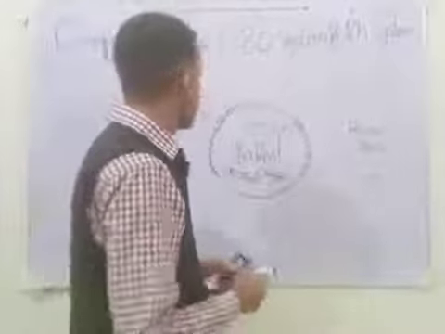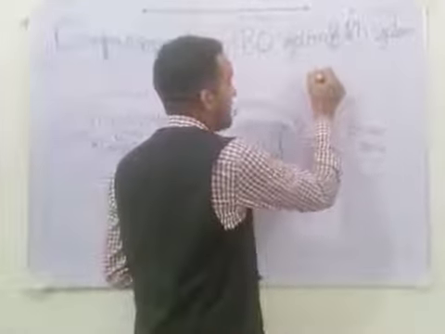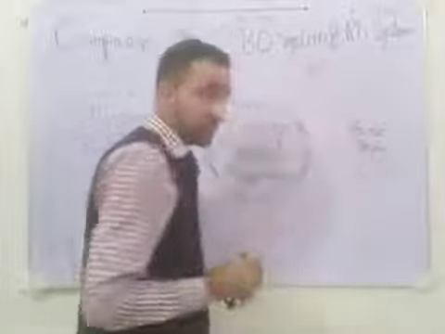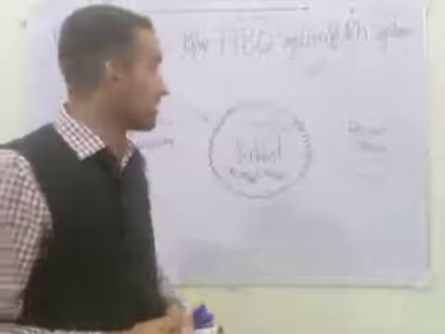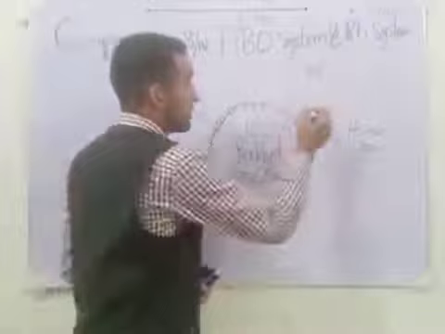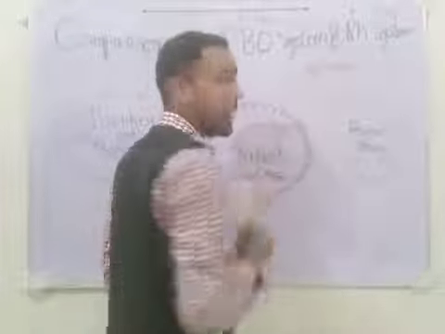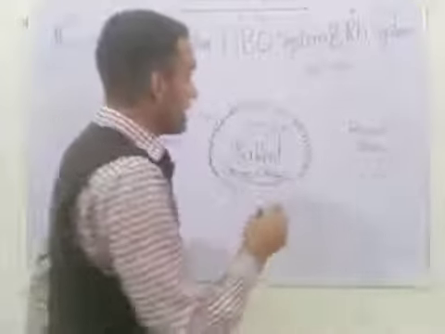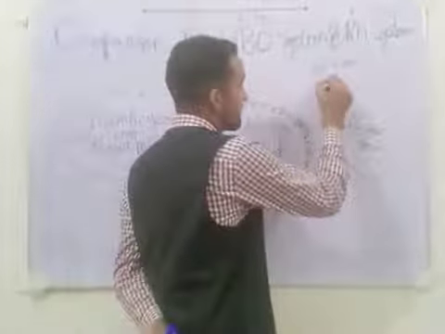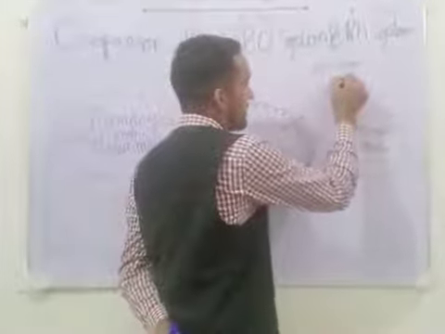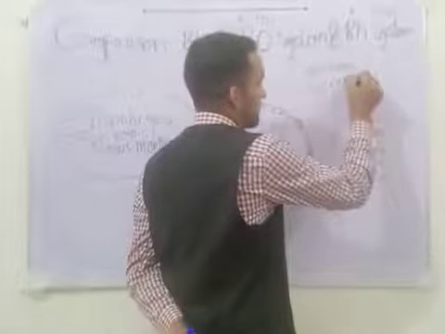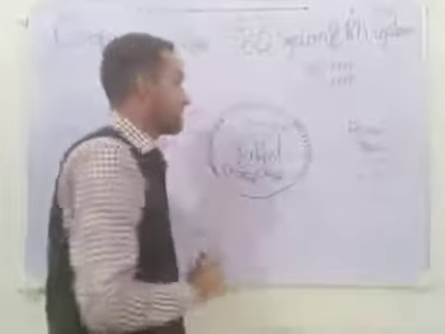What really happened, he saw that about 90% of the population cross-reacted with these antisera, and about 10% of the population did not cross-react with these antisera.